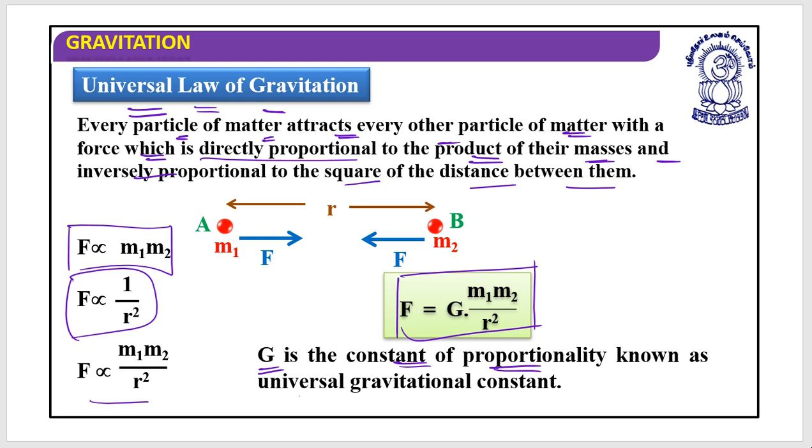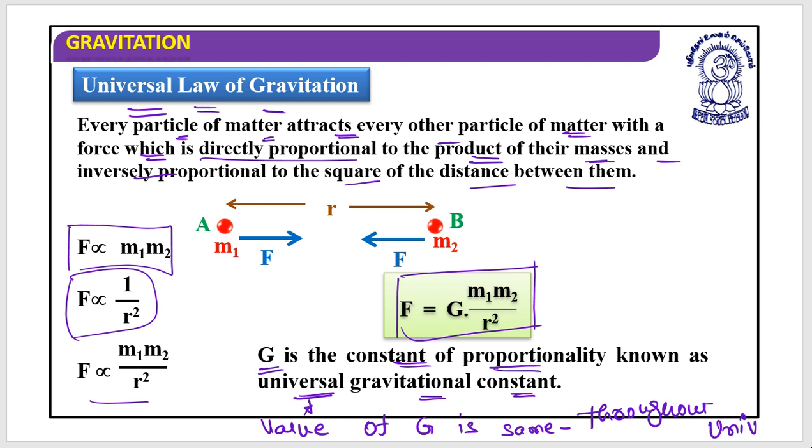We call it the universal gravitational constant. When I call it universal gravitational constant, I mean that the value of G is the same throughout the universe.